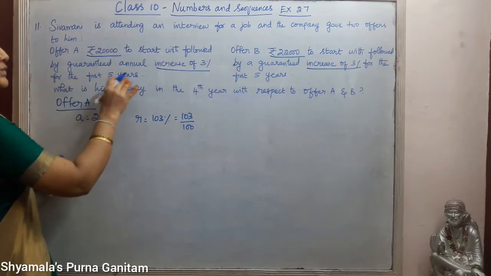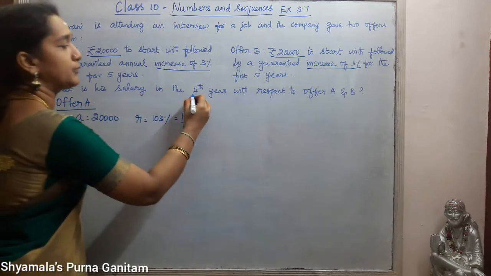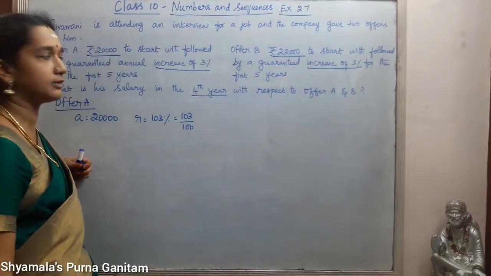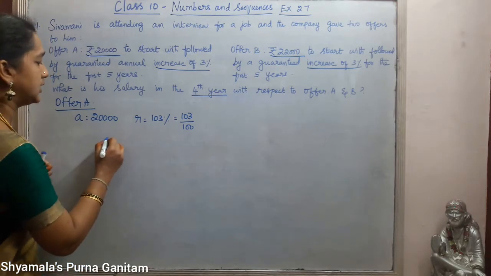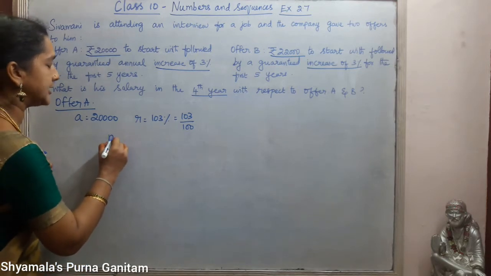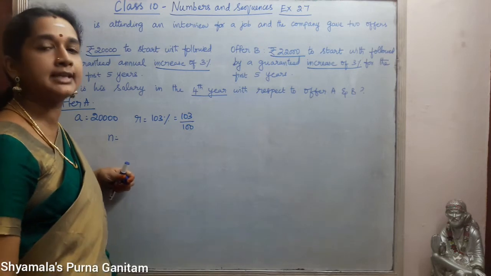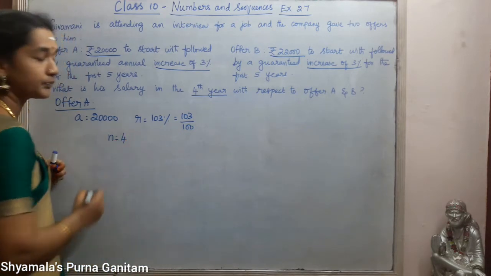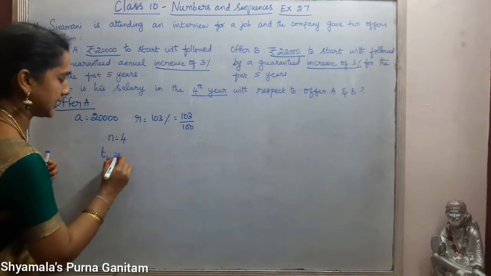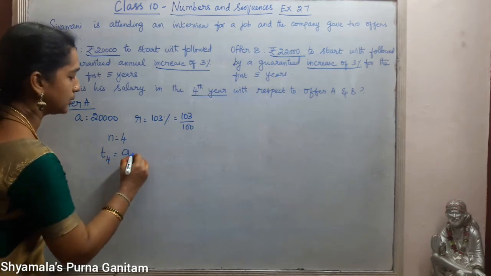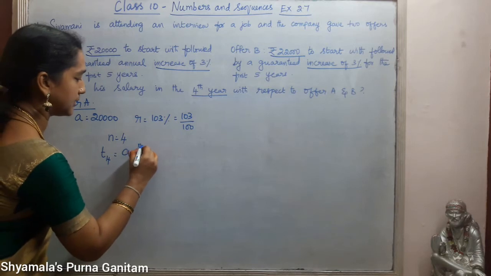We are asked to find the salary in the 4th year. So 4th year means N is equal to 4. Okay. So now we will find that T4 is equal to A into R power n minus 1.